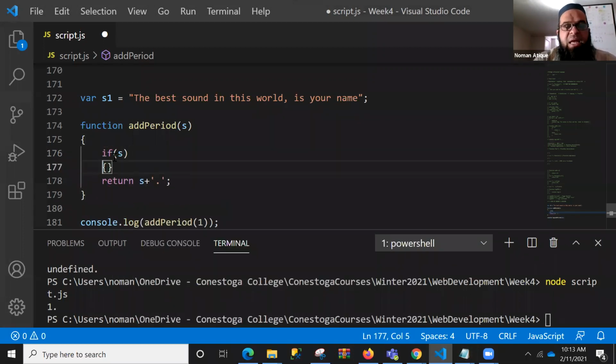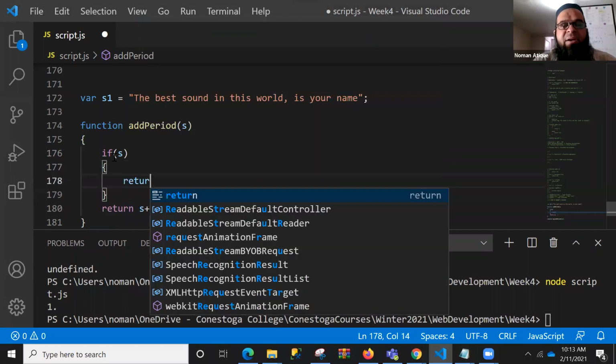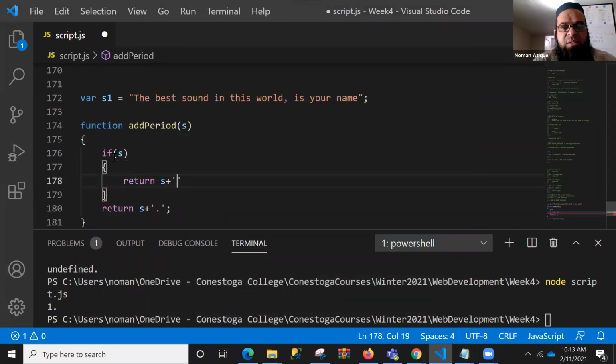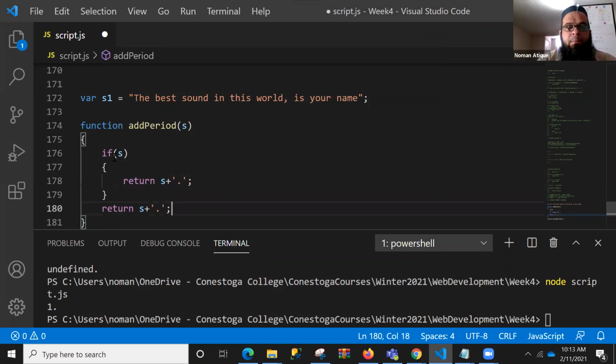If S has been provided, then return S plus single quotation dot, right? If the user has provided a string, then return a string plus concatenation, right? Or if the user has not provided, maybe you can take any decision on that, and you say, for example, return only dot, there is no S. So now see, it won't give an undefined value or, of course, the undesired value.